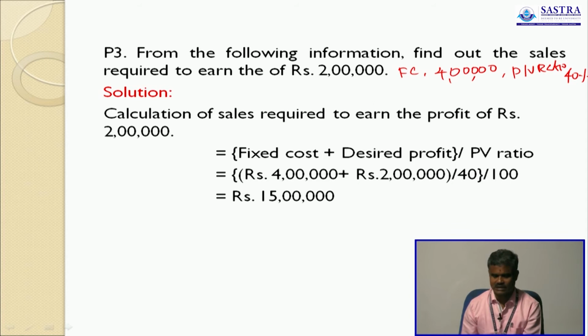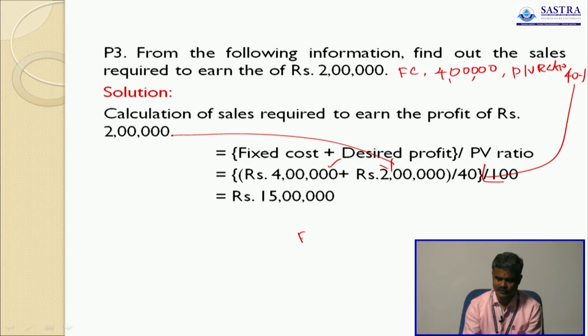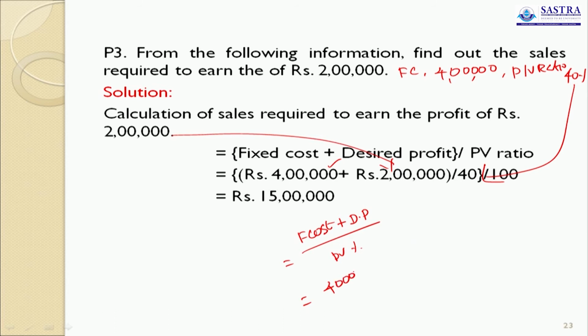This is the answer. Fixed cost of 4 lakh is given, desired profit of 2 lakh is also given, and 40% PV ratio is also given. So fixed cost plus desired profit divided by PV ratio. Fixed cost 4 lakh plus desired profit 2 lakh, divided by PV ratio 40%, that is 40 into 100.